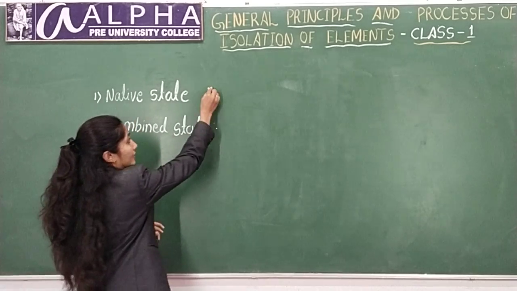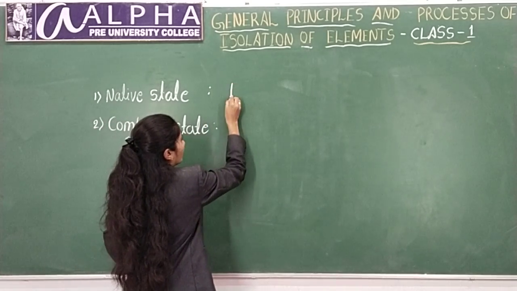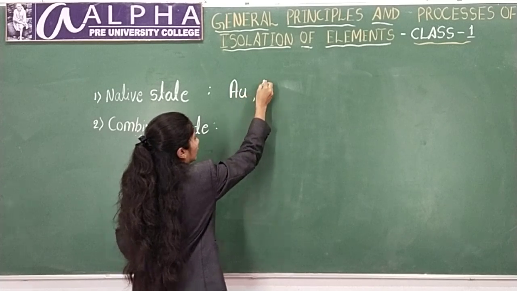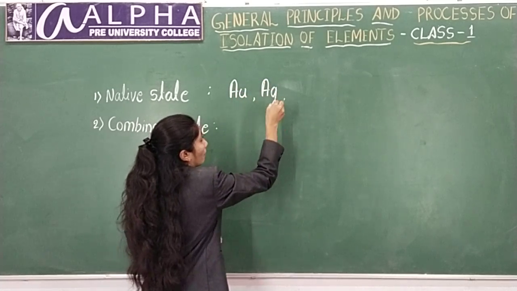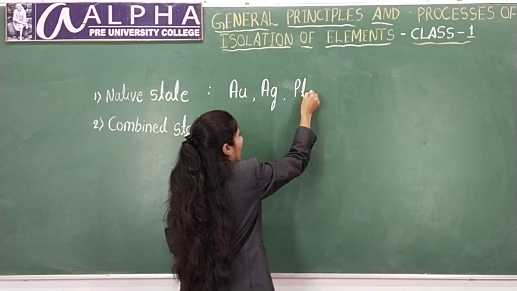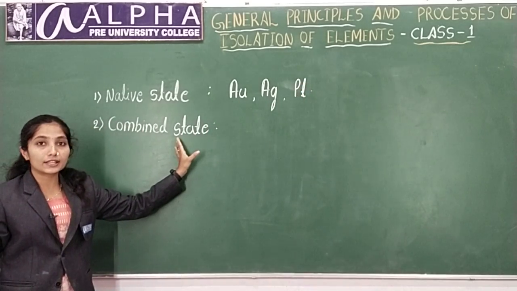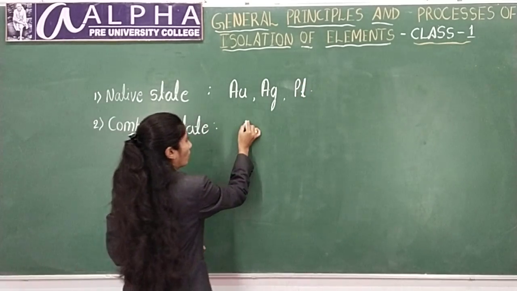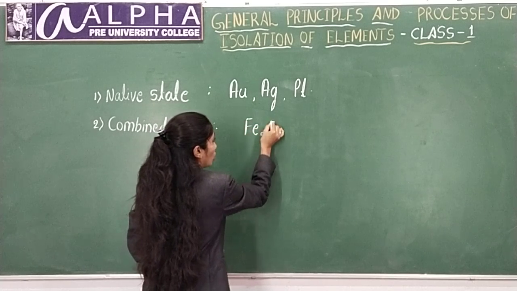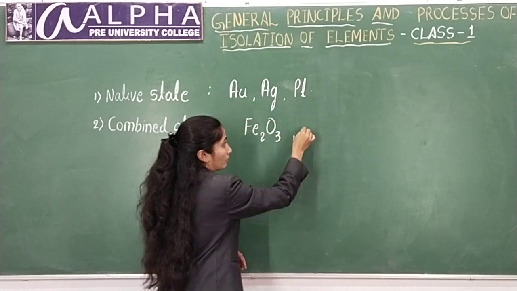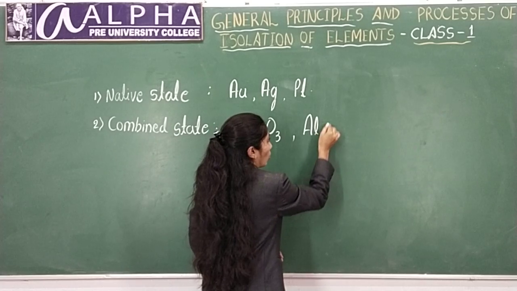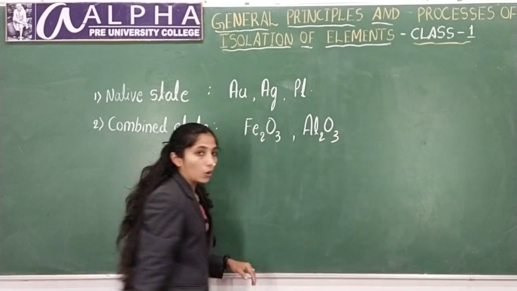Examples for the native state are gold, silver, platinum, etc. For the combined state, iron will be in the form of iron oxide, Fe2O3, or aluminium oxide, Al2O3, etc.